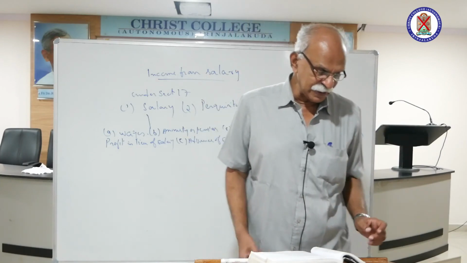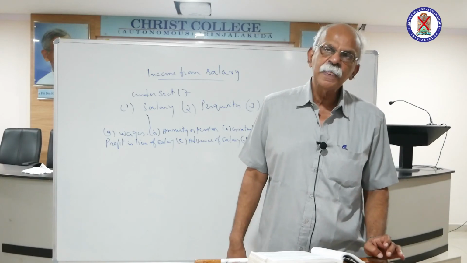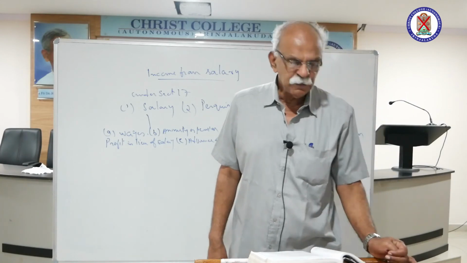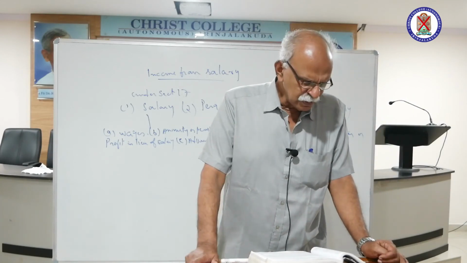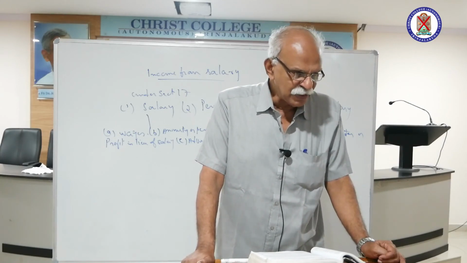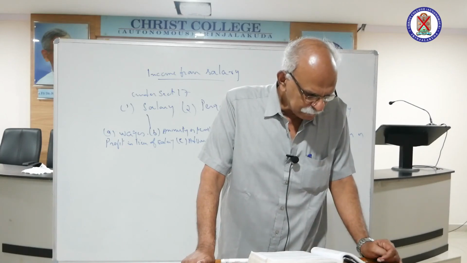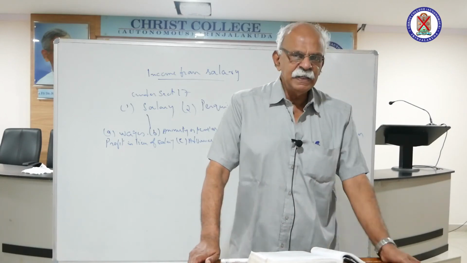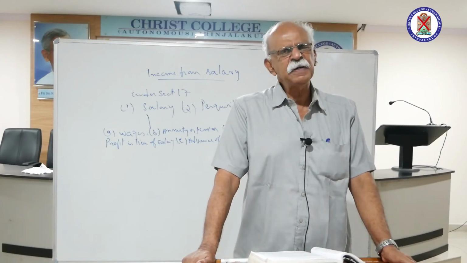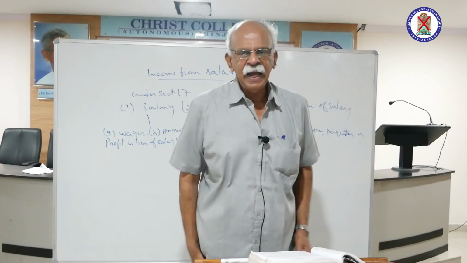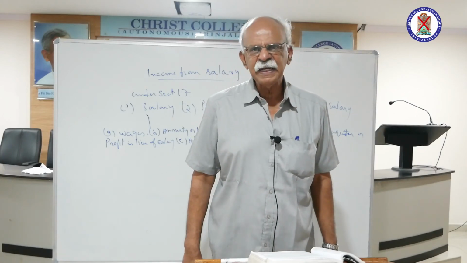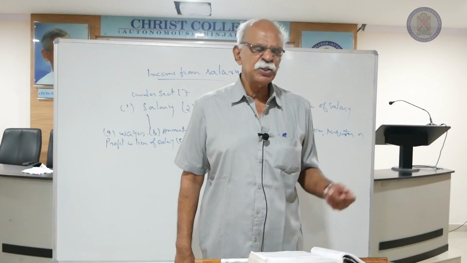So what all includes salary? Salary includes wages, then comes annuity or pension, gratuity, then fees, commission, perquisite or profit in lieu of or in addition to salary or wages, advance of salary, then any payment received by an employee from his employer in respect of any period of leave not availed by him, then annual accretion to the credit of the employee participating in a recognized provident fund. That is contribution made to a recognized provident